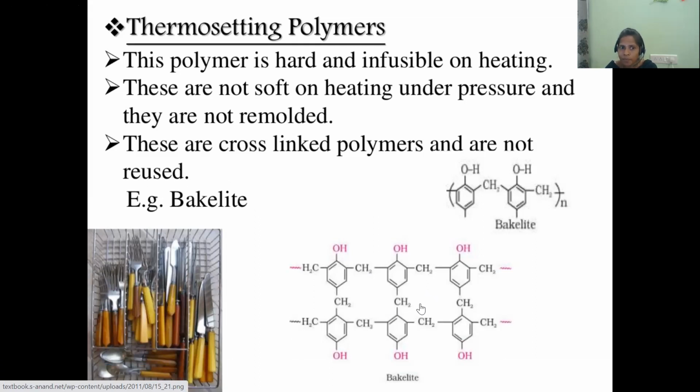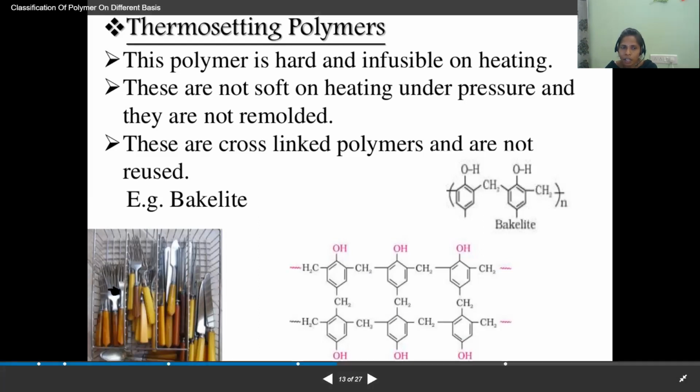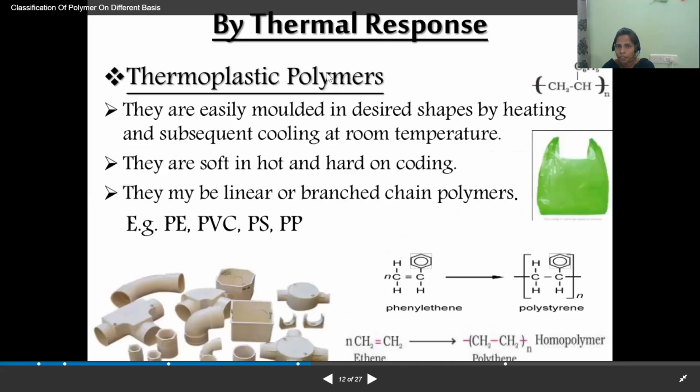An example is bakelite. These are also plastic materials, but once set into the particular shape, they do not become soft on heating. This is the structure of bakelite, and bakelite is part of our syllabus, which is a very important question in the external examination. So bakelite comes under which type of polymer? Thermosetting polymer. This is based on the thermal behavior.